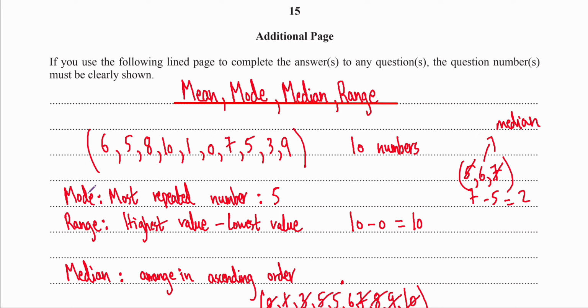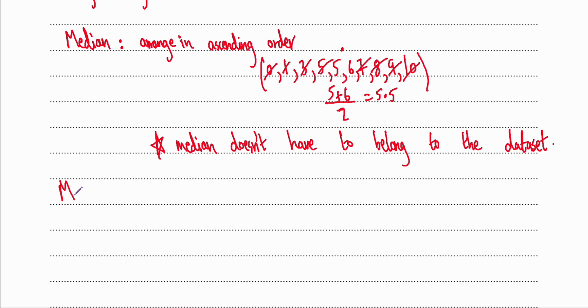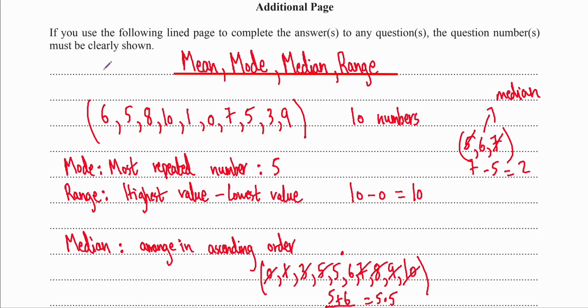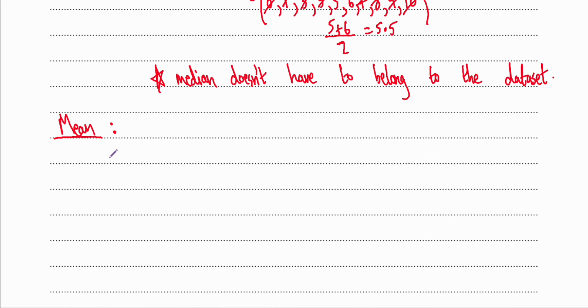Range is not really an average, but mode is an average. Median is an average. This is a type of an average. Mean is also an average, and you could say it's the most common average, or it's the average that we're used to. And I'm even going to underline it because mean is very, very useful, and this is what people usually use. I would say mean is the most useful, then the median, then depending on the case, range, and then mode. But mean is extremely useful.